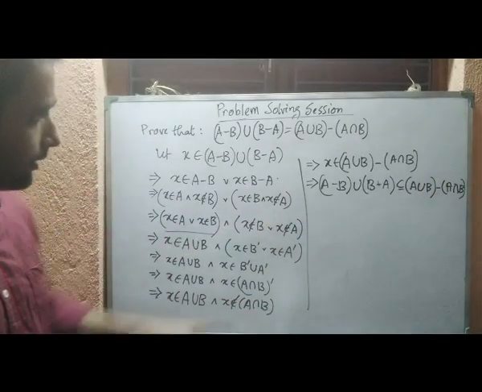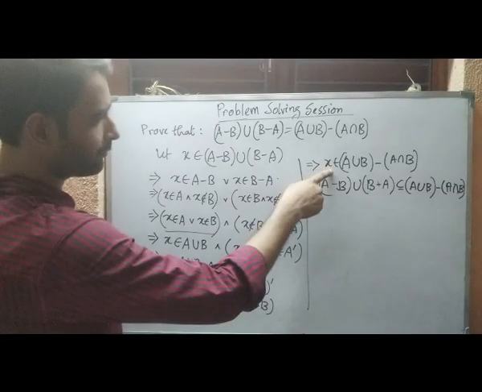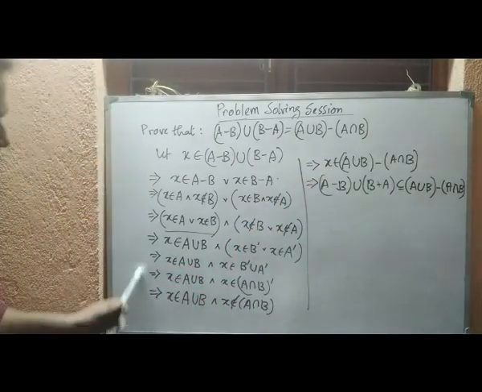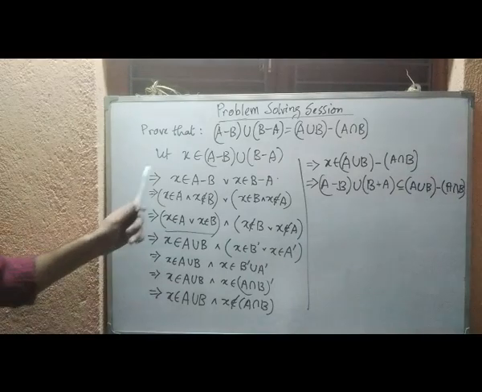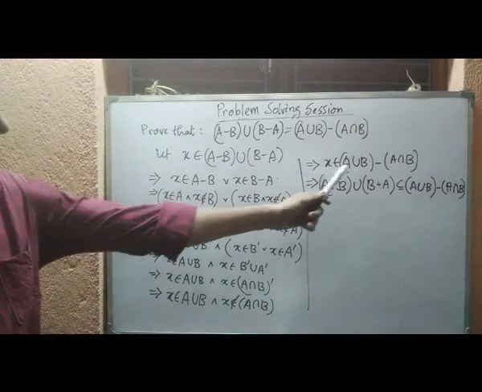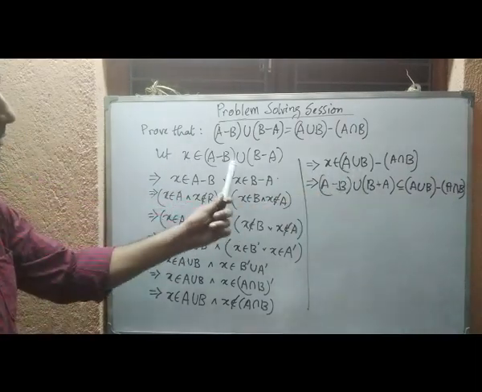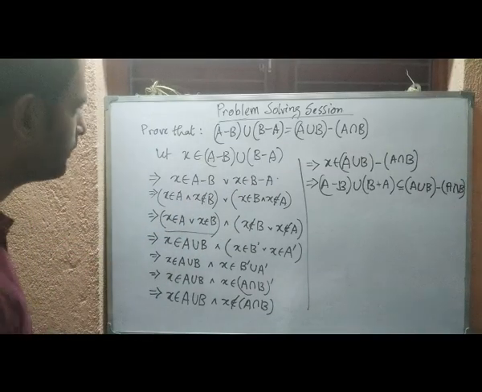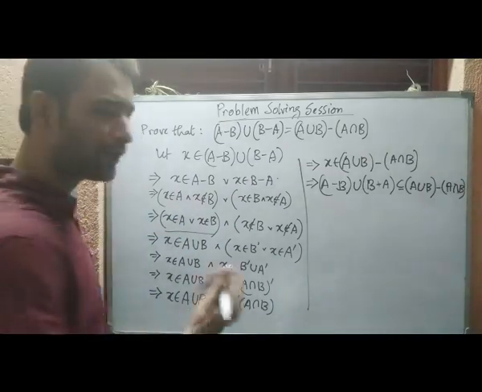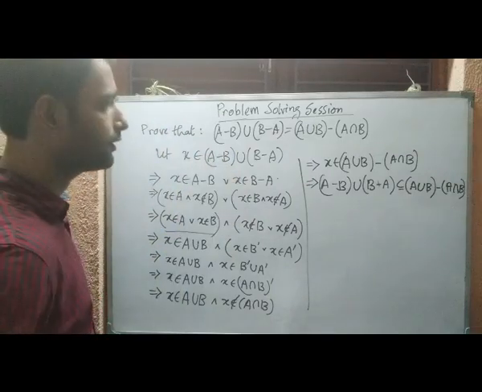If you follow the reverse order, that is, you take an element from here and go in this direction, you can prove that all the elements in this set will belong to this set. So you can do it, it is your homework.